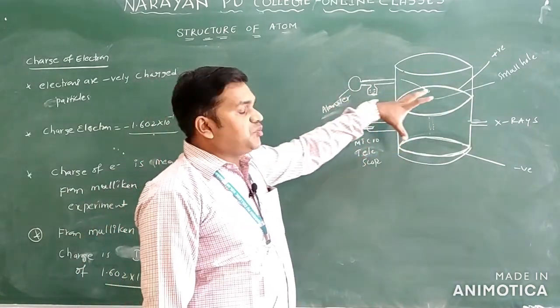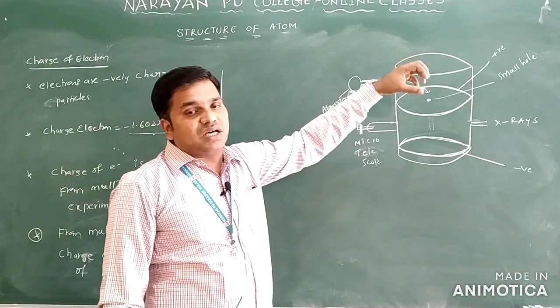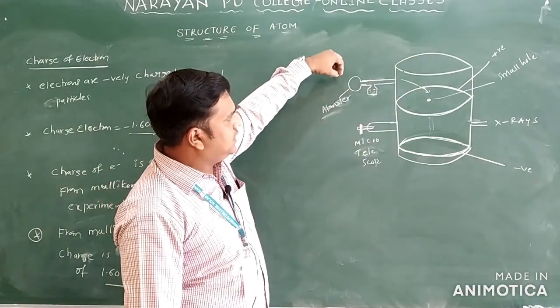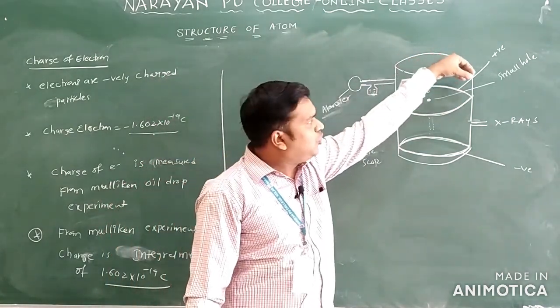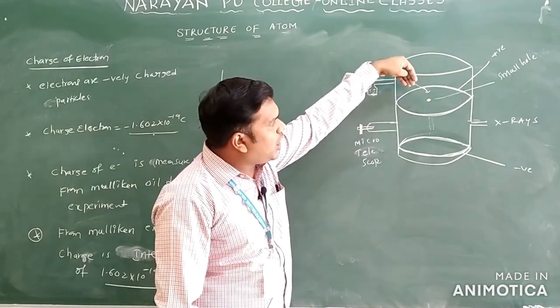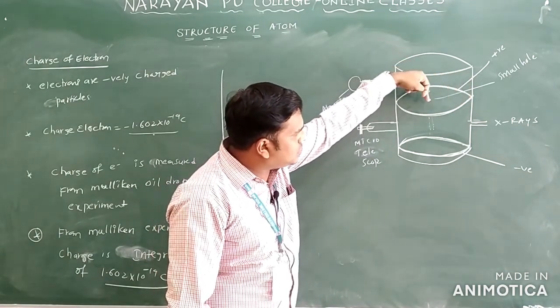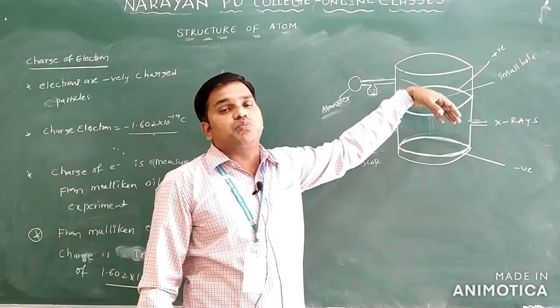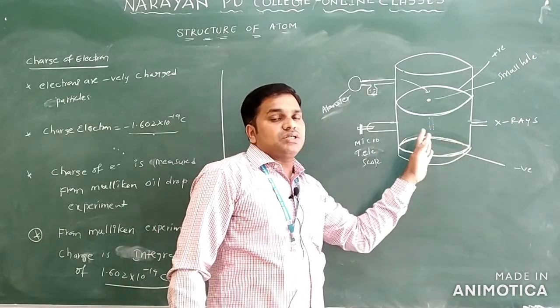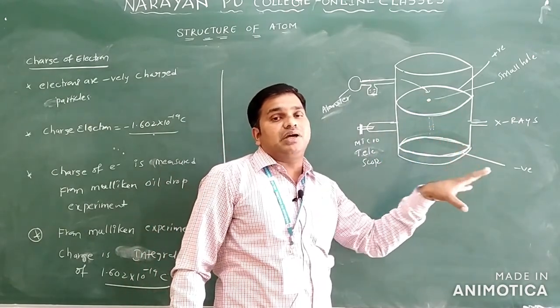In this experiment, fine oil particles are produced by the atomizer. They move from the upper part of the condenser through this small hole, and the movement of these oil particles can be observed by the microscope.